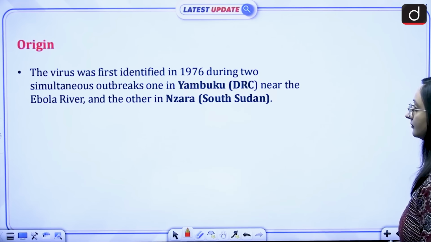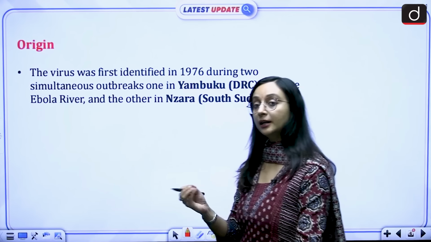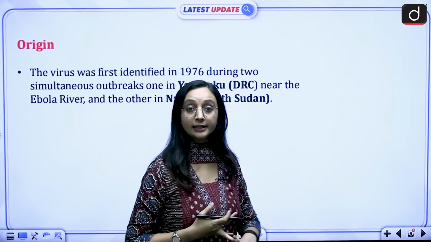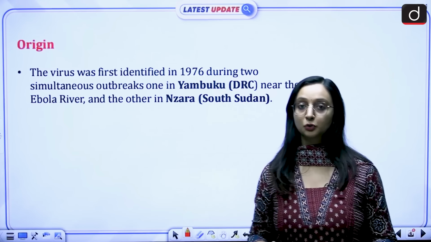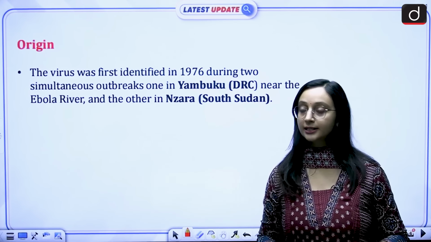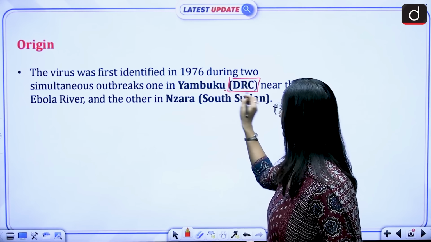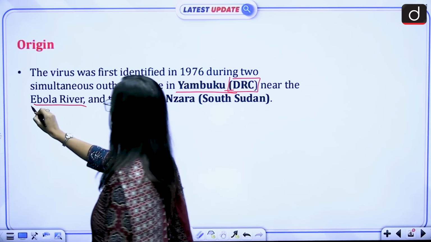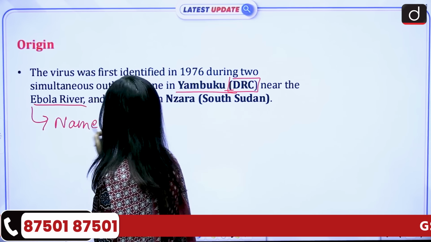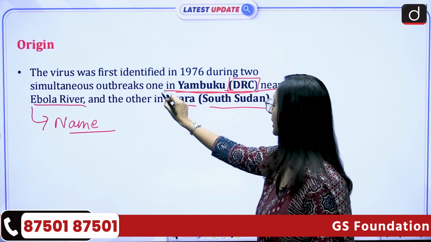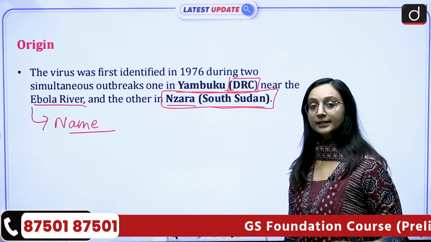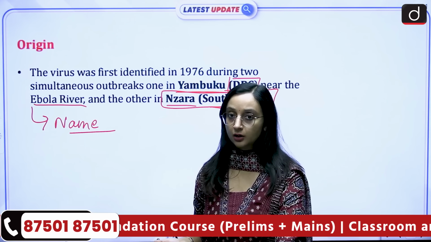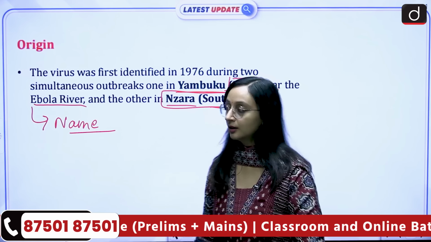Okay? Then when we talk about its origin, like from where does it get this name? So for the first time it was identified in 1976 simultaneously at 2 places, because the outbreak was simultaneous at DRC, Democratic Republic of Congo, Yambuku, near the Ebola River. Ebola River, hence the name. And Nzara in South Sudan. So these 2 outbreaks happened simultaneously, and because this virus was discovered near Ebola River, hence it got its name. That's the Ebola virus. Okay.